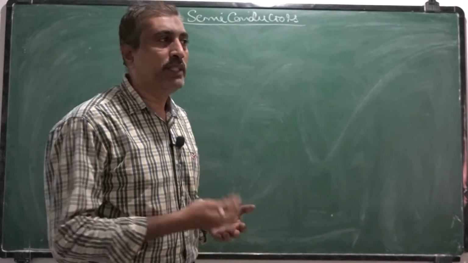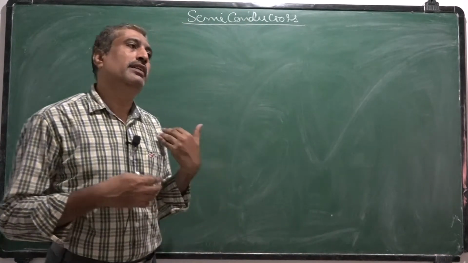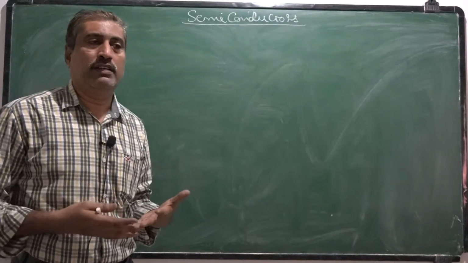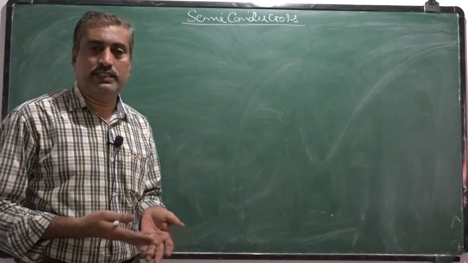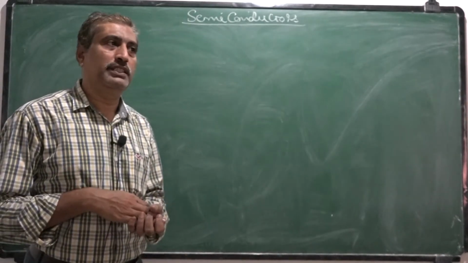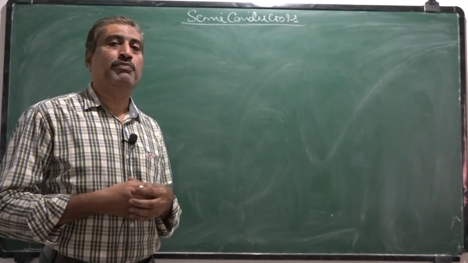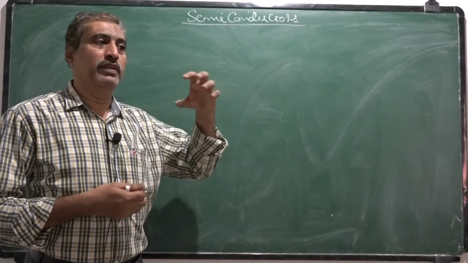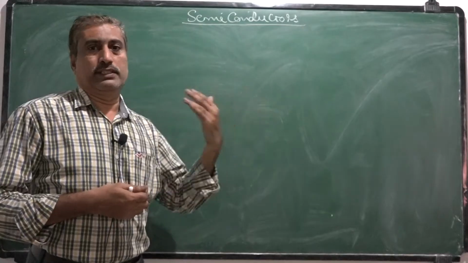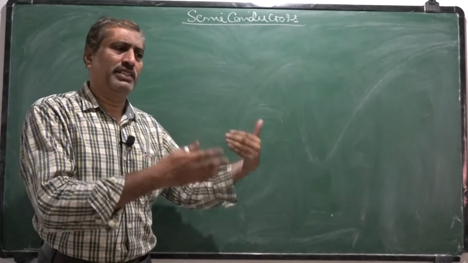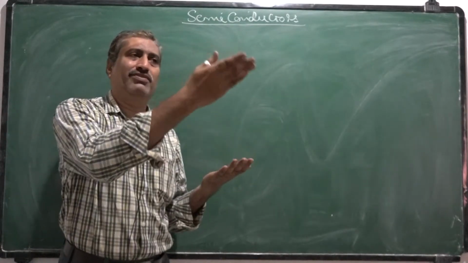That means their resistance, free electron density, or their forbidden energy gap, all these electrical properties, are in between that of conductors and insulators.